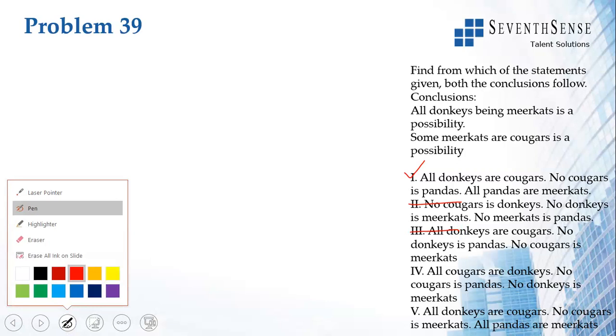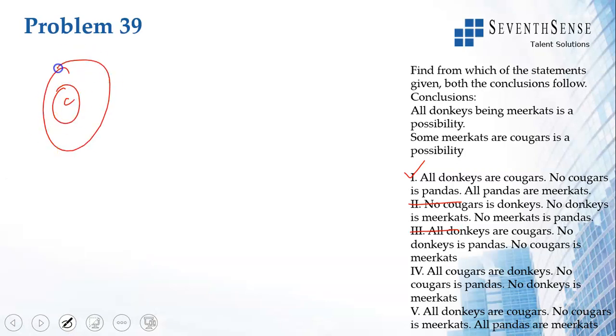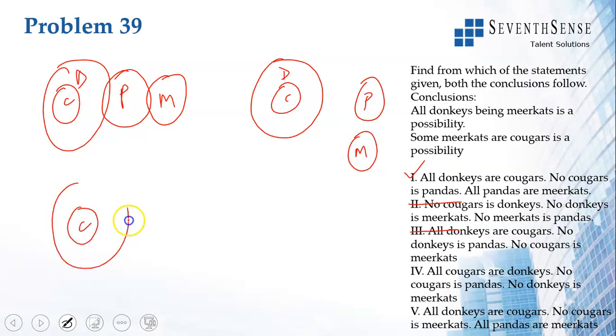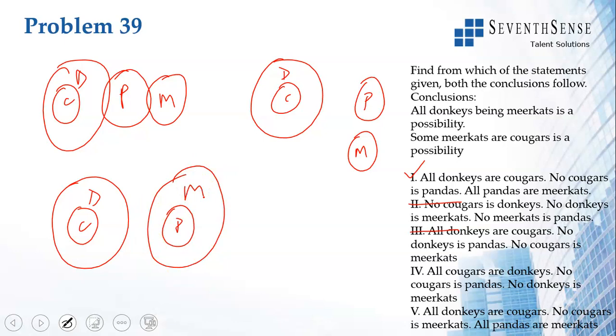All cougars are donkeys. No cougar is a panda. No donkey is a meerkat. Okay, that's one way of doing it. All cougars are donkeys. No cougar is a panda. No donkey is a meerkat. Okay, let us see different ways of drawing.